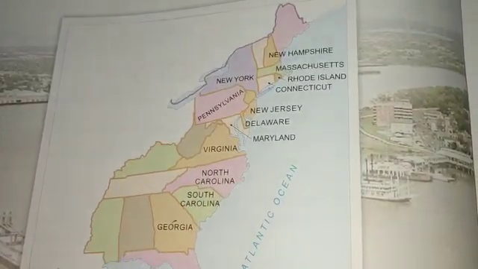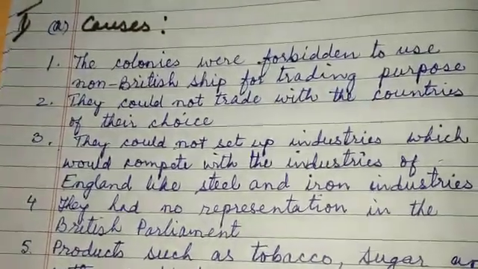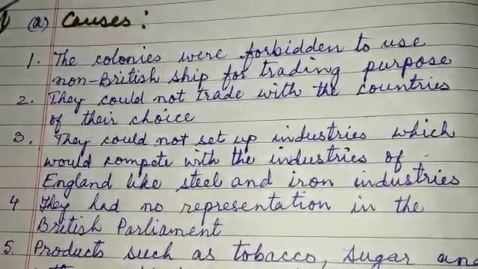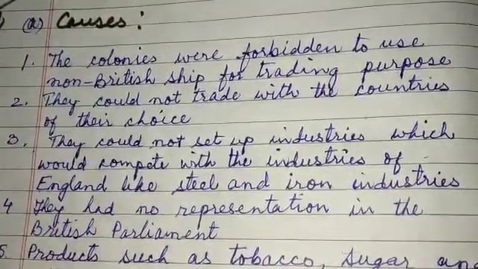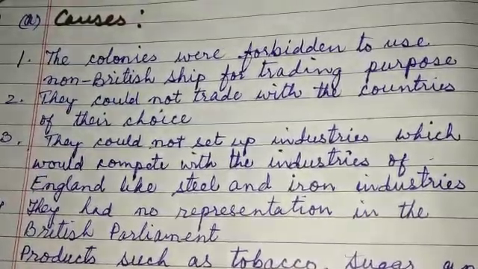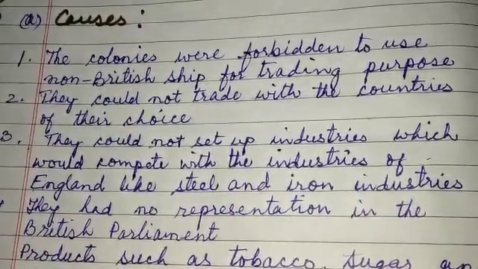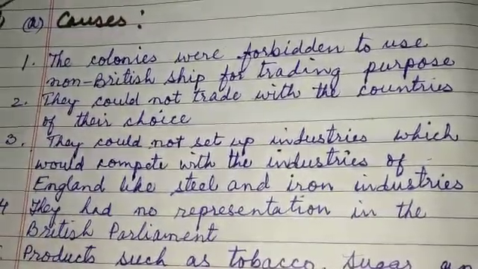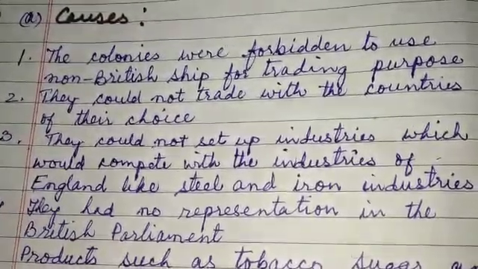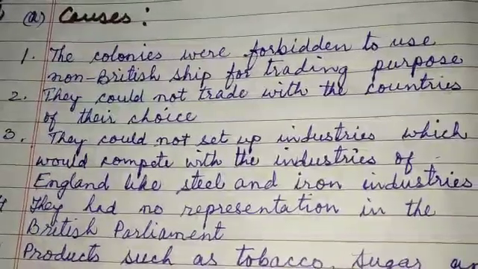Now I shall tell you the causes of the American War of Independence. As I told you, each colony was controlled by a governor who was appointed by the British government. So he was only interested in the interest of the British, not in the interest of the people living in the colonies. So differences started between the two. The first major cause of the American War of Independence was economic.